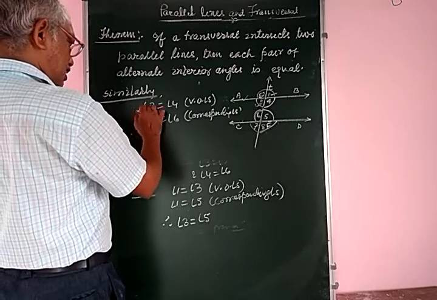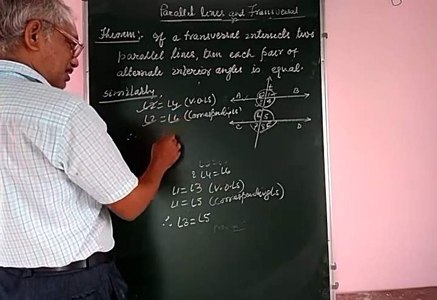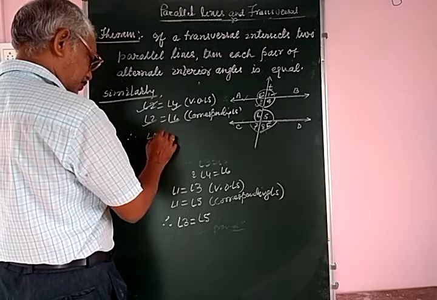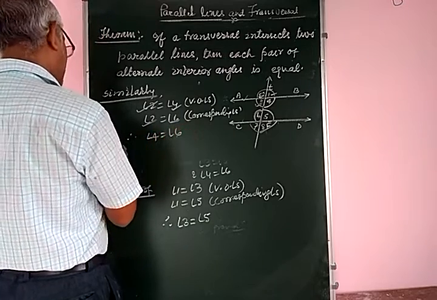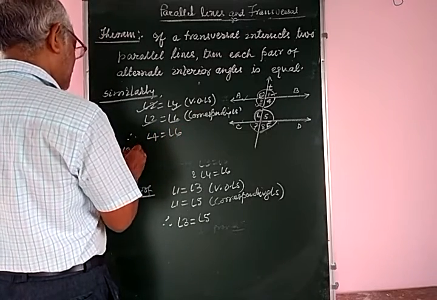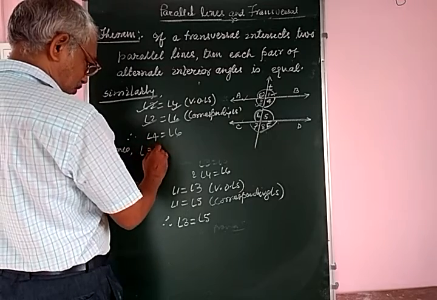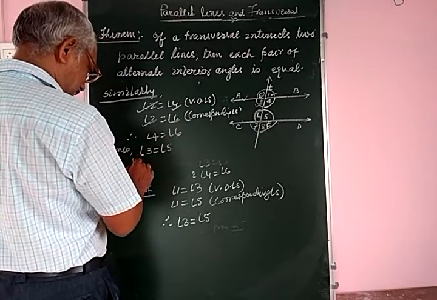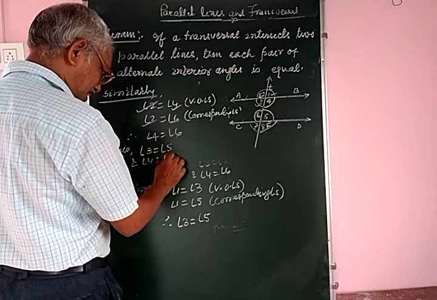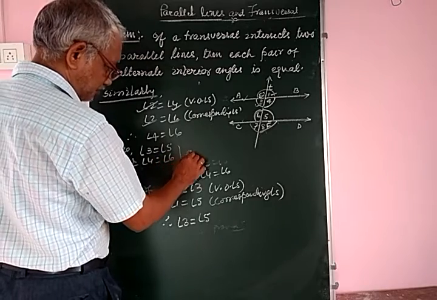Therefore angle 2 is equal to angle 4, angle 2 is equal to angle 6, therefore angle 4 is equal to angle 6. Hence angle 3 is equal to angle 5 and angle 4 is equal to angle 6. Proved.